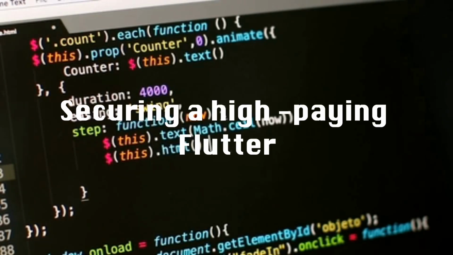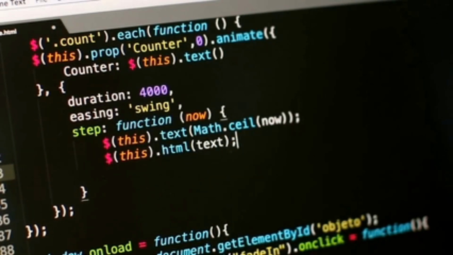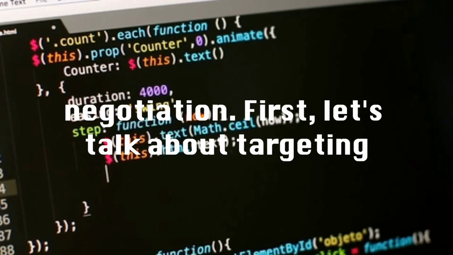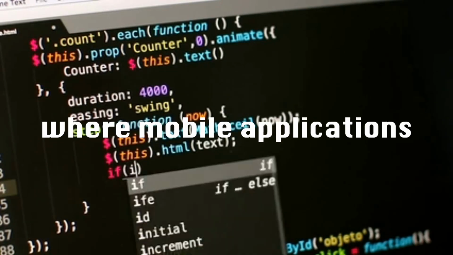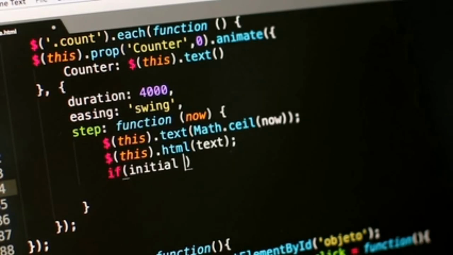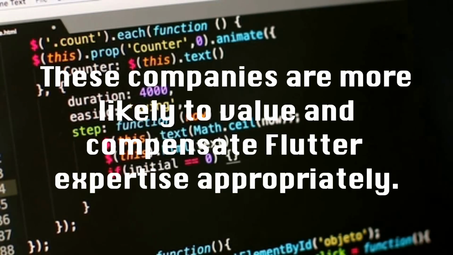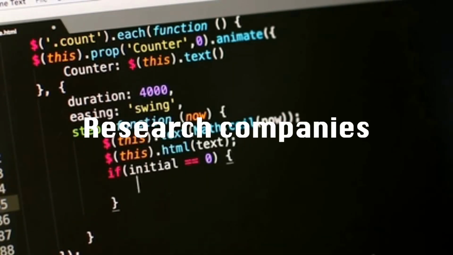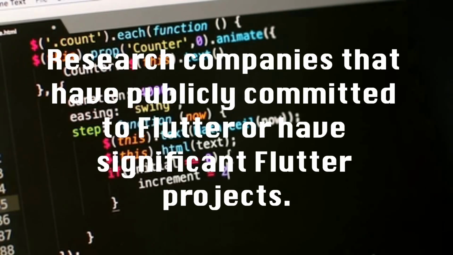Securing a high-paying Flutter position requires a strategic approach to job searching and negotiation. First, let's talk about targeting the right companies. Look for organizations where mobile applications are central to their business strategy, not just a side project. These companies are more likely to value and compensate Flutter expertise appropriately. Research companies that have publicly committed to Flutter or have significant Flutter projects.